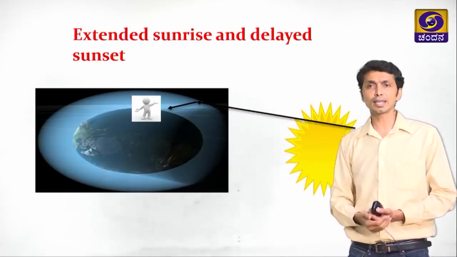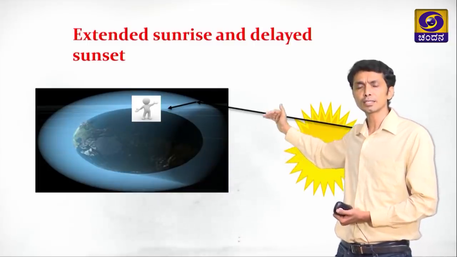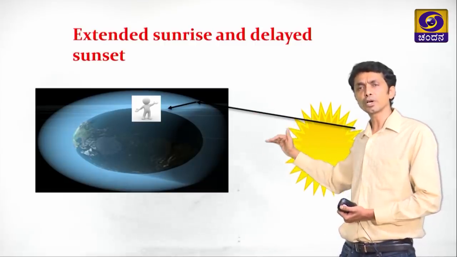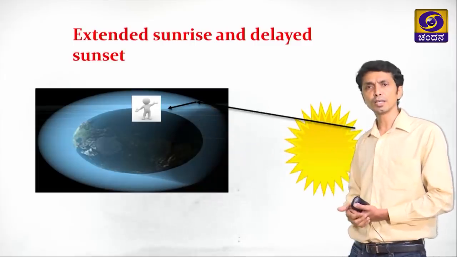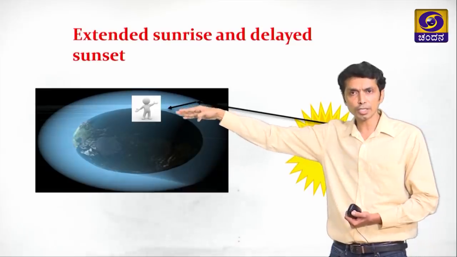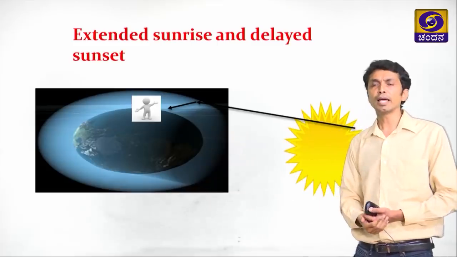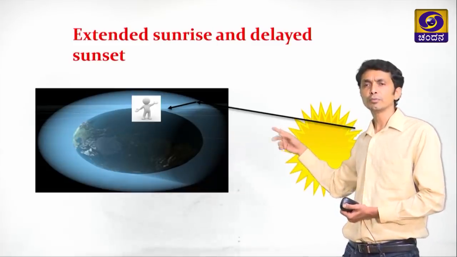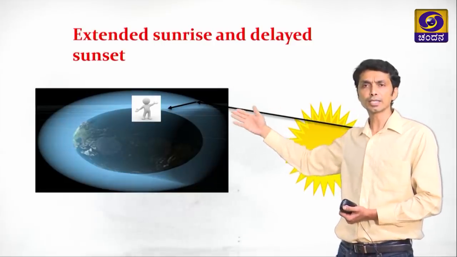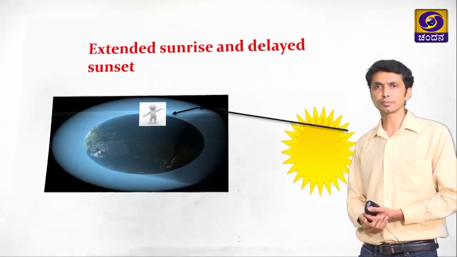How about the extended sunrise? Let us say here at this point the sun is at the stage of rising, still not above the horizon. When it is not above the horizon, it should not be visible to the observer, but as the air is present here, the ray of light, even though it is not reaching the observer directly, goes into the air, refracts from there and reaches the observer. So, before the sun actually rises, when the sun approaches the horizon, the observer gets to see the sunrise. This is what we call extended sunrise.